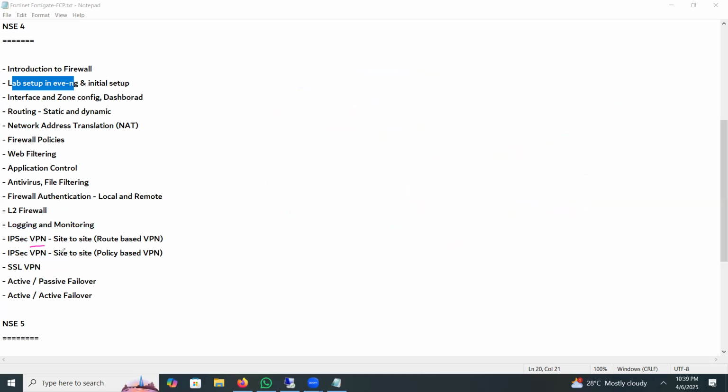And then VPN. In CCNA we have the IPsec VPN, right? IPsec VPN, site-to-site VPN. But here we will configure it on Fortinet. We will configure 2 types of VPN. One is site-to-site VPN, but in 2 ways. Site-to-site VPN will be configured either as route-based VPN or policy-based VPN. I will show you 2 different labs.